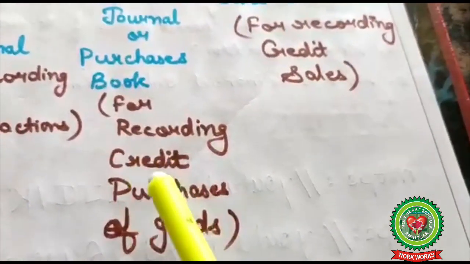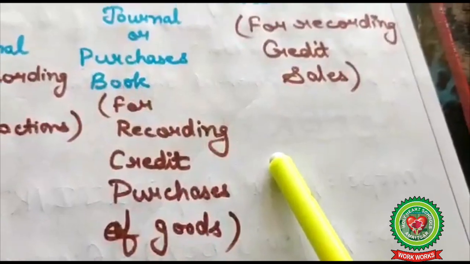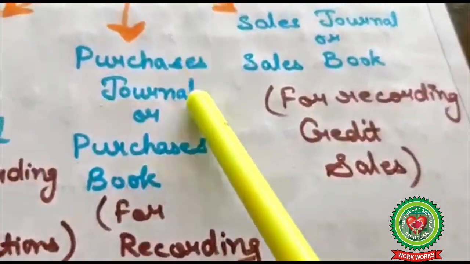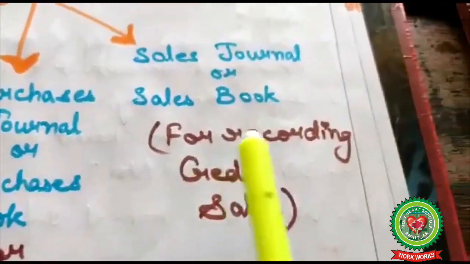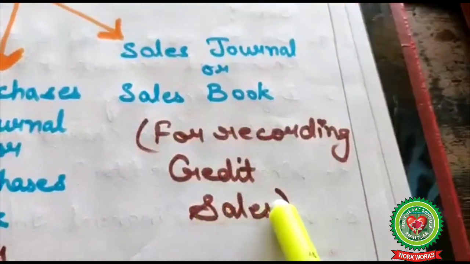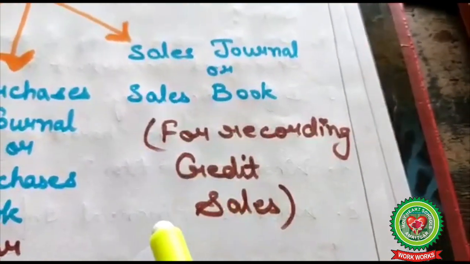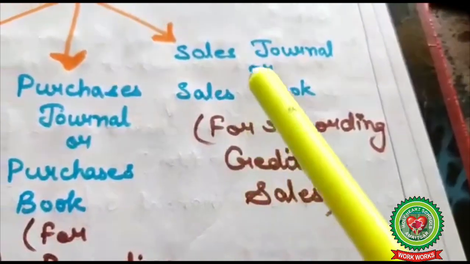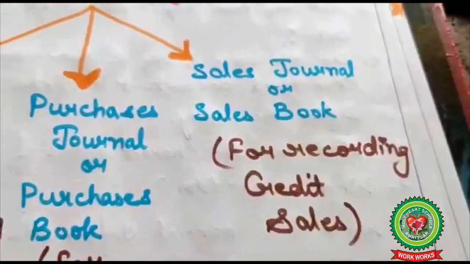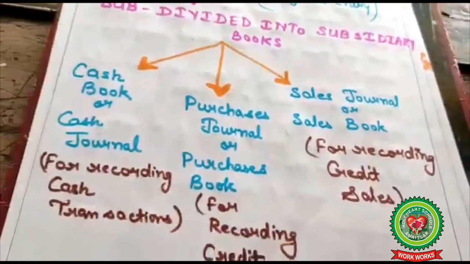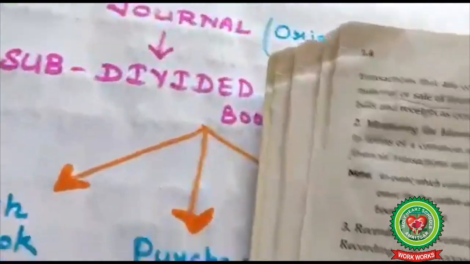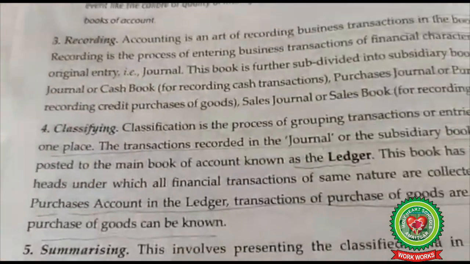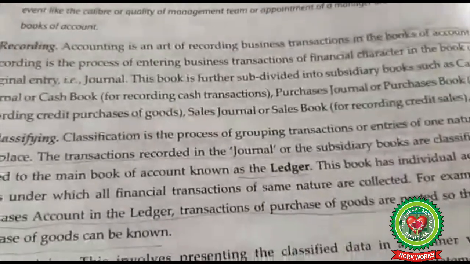If you purchase something on credit basis, then all the transactions are recorded in the purchase journal or purchase book. And for recording credit sales, anything sold by the company on credit basis is recorded under the sales book. So see students, these all are the main books under which you record your financial data.